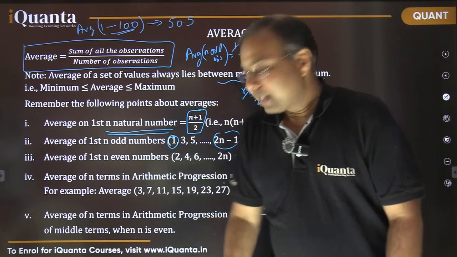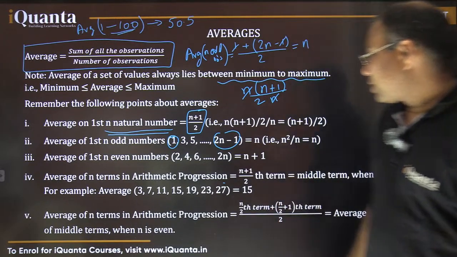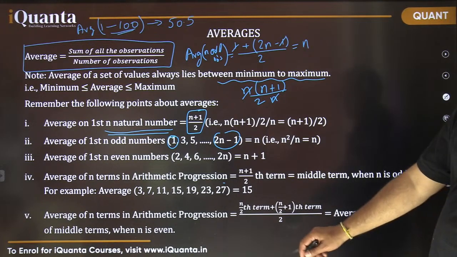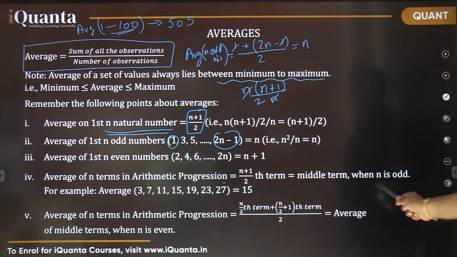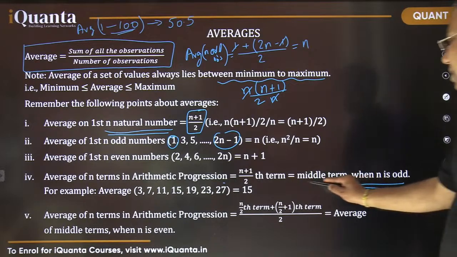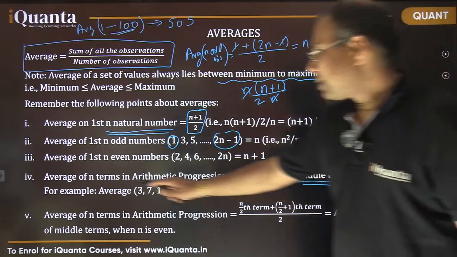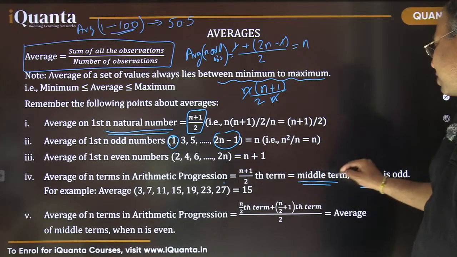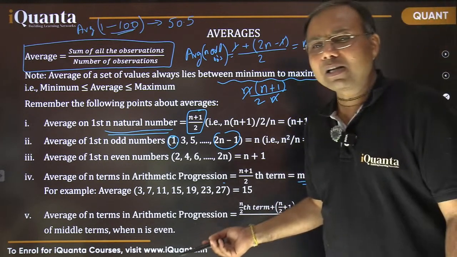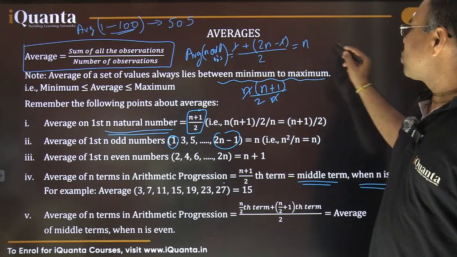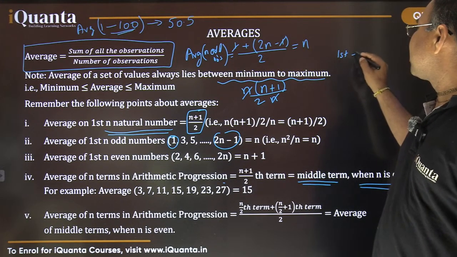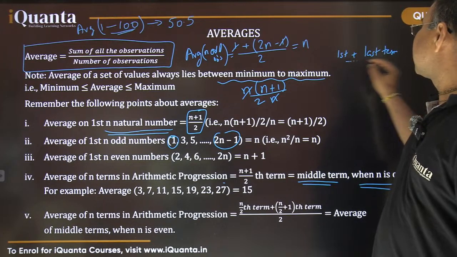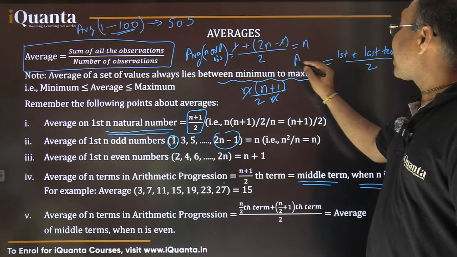Fine. I hope it is clear to everyone now. So these are all different formulae. You can have a screenshot if you wish. So also we have a special case. If the number of terms is odd, in that case the middle term will be the average in arithmetic progression. So average of n terms in an arithmetic progression is the (n plus 1) by 2th term, that is the middle term, when n is odd. And if there is no middle term, then also always we are going to have first term plus last term by 2.